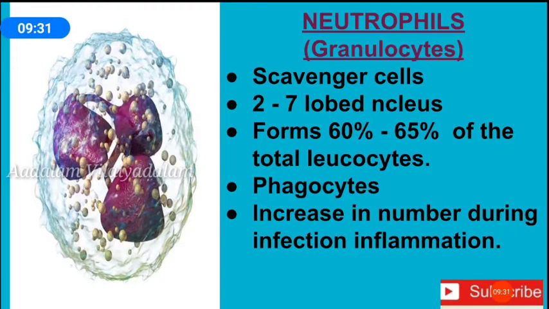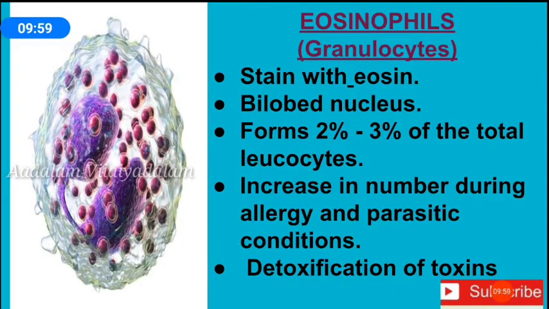The neutrophil has a granular cytoplasm and a multi-lobed nucleus. They have a 2 to 7 lobed nucleus. They show amoeboid movement. During infection and inflammation, their number is considerably increased in the circulating blood.